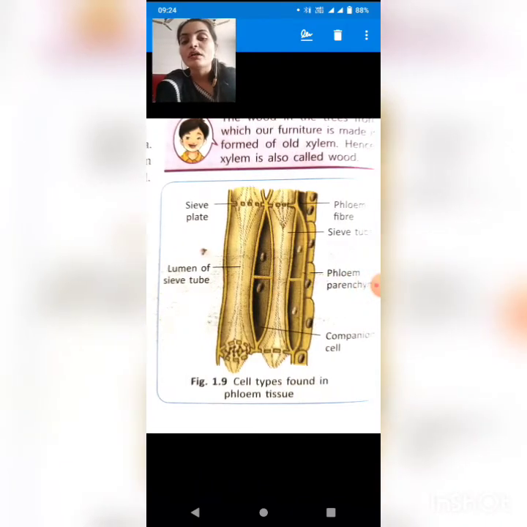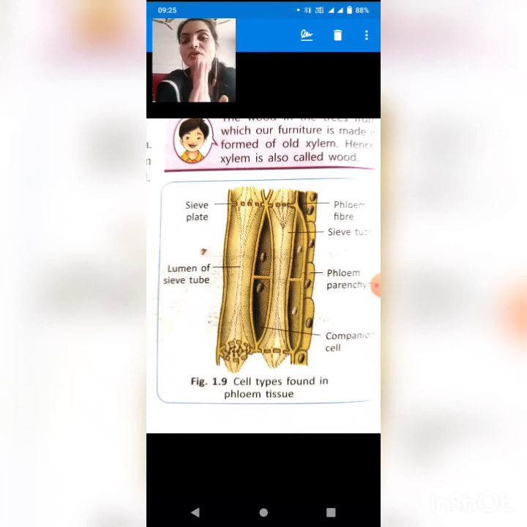Now figure 1.9 shows cell types found in phloem tissue. There are four types in phloem also: sieve plate, phloem fibers, sieve tube, and phloem parenchyma. Here you can see the sieve tube mainly performs the conduction of food.